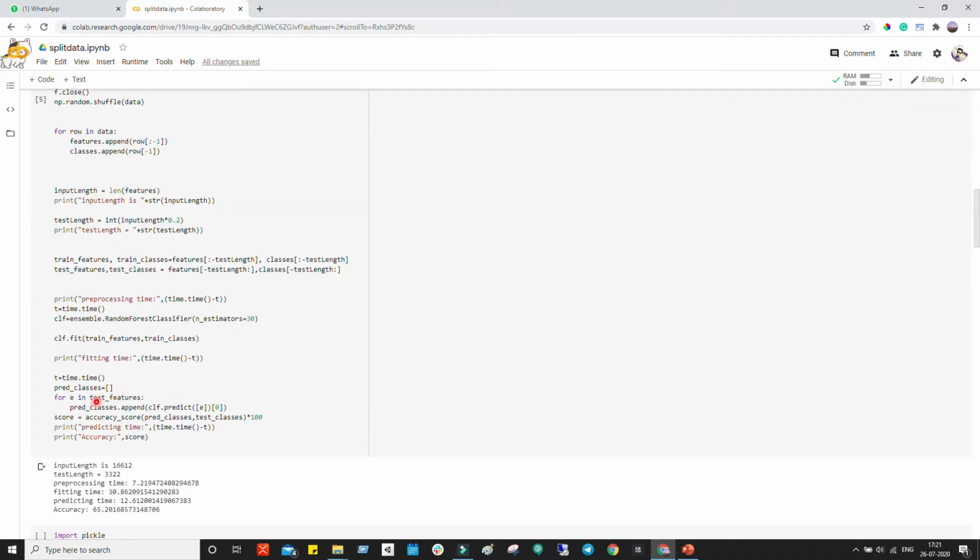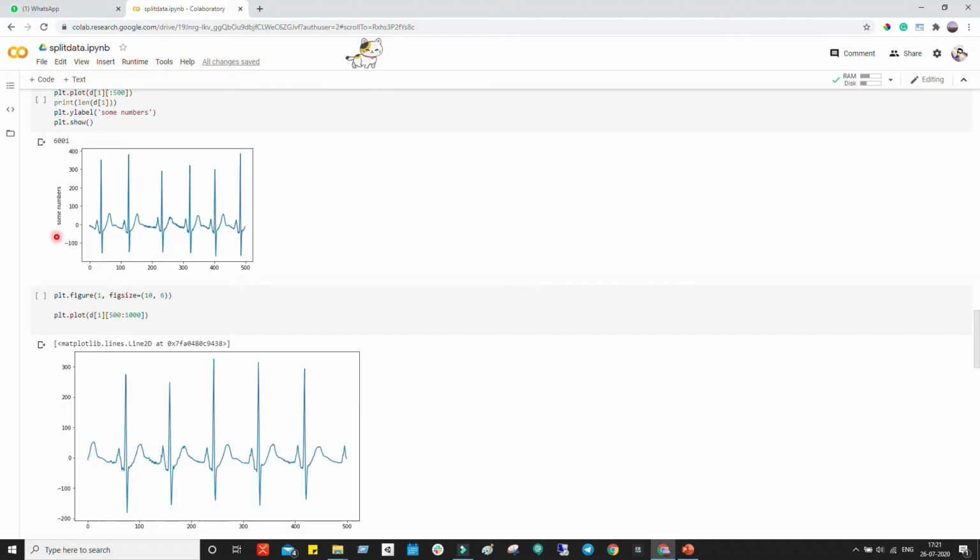After that, he trained the dataset using a random forest classifier algorithm, and he split the dataset into train features and train classes, with 80% training data and 20% testing data. And after that he trained the whole model and prepared the model.